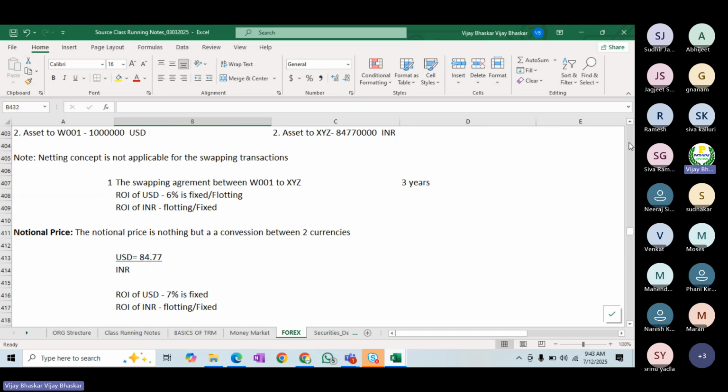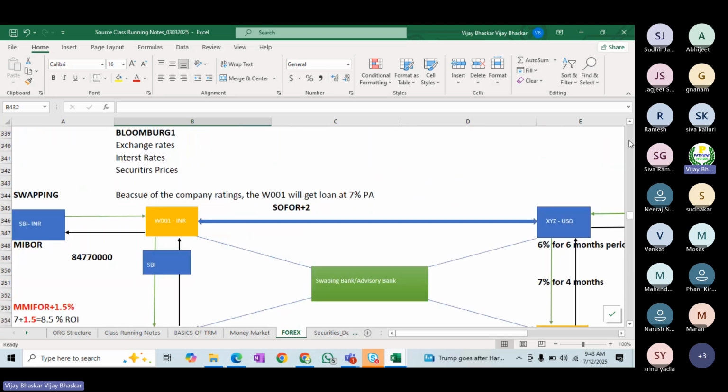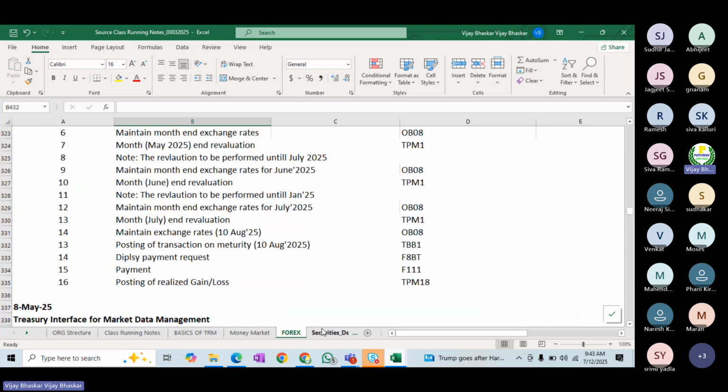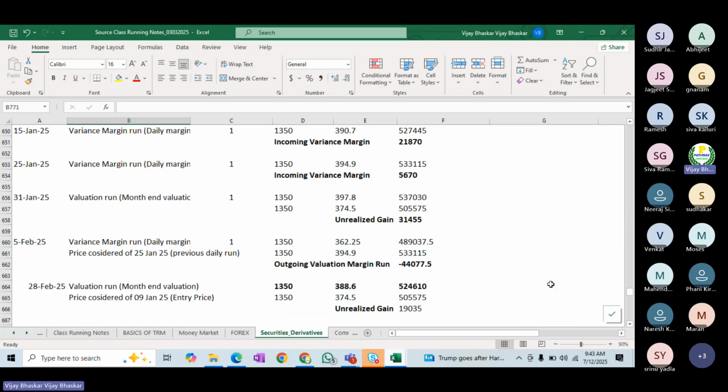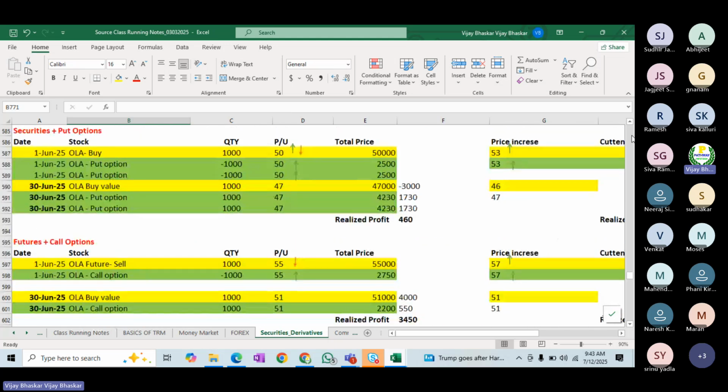So now you can see the foreign exchange, cross currency swaps, cross interest rate swaps. The business process which is going to take place is covered in detail. Then securities, then security steps calculations, how the calculations take place. So each and every step will be covered in detail.